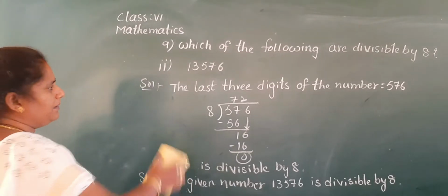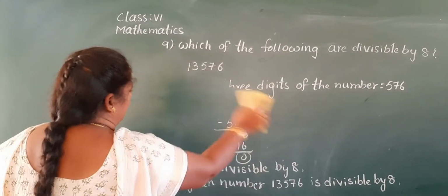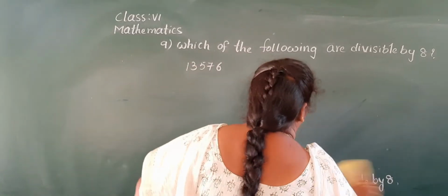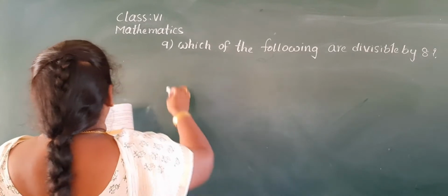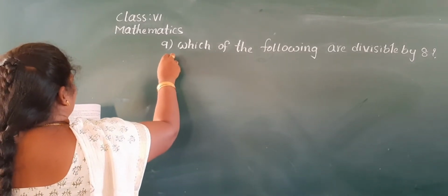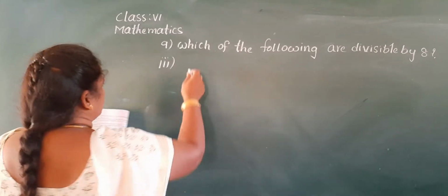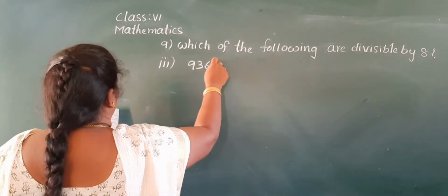Next, the third one I will explain. The first one and the fourth one you do as homework. So, 93,624.